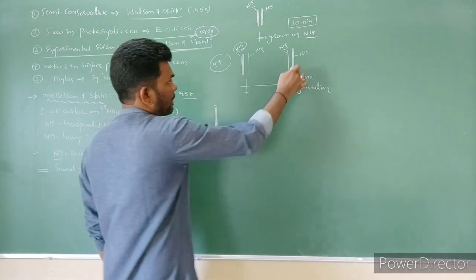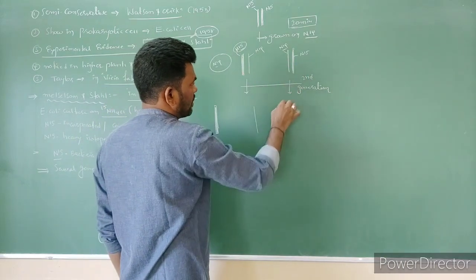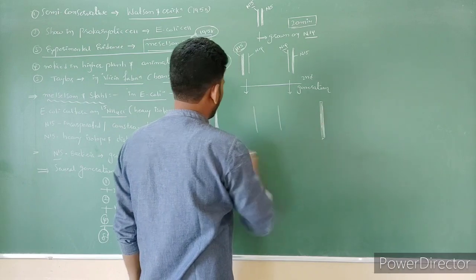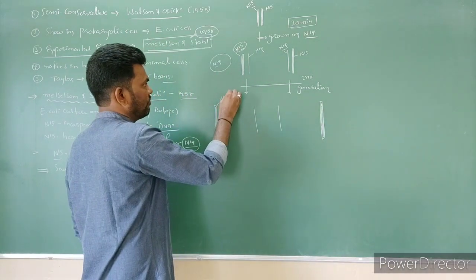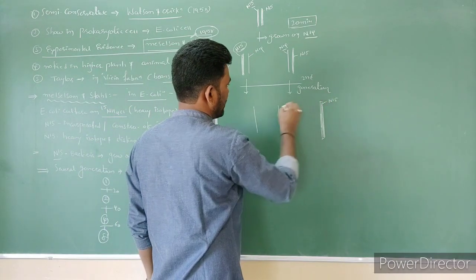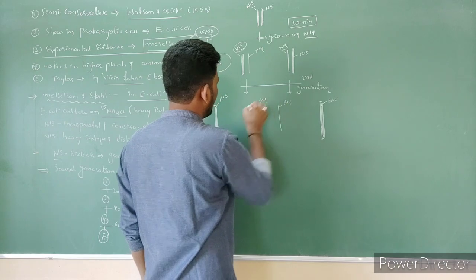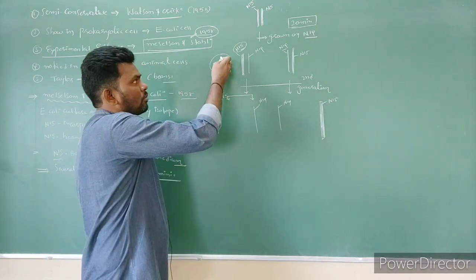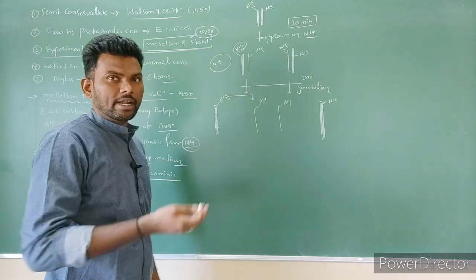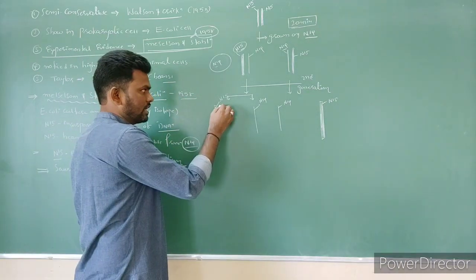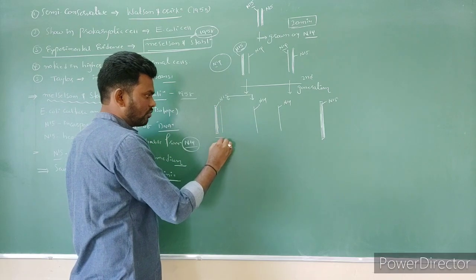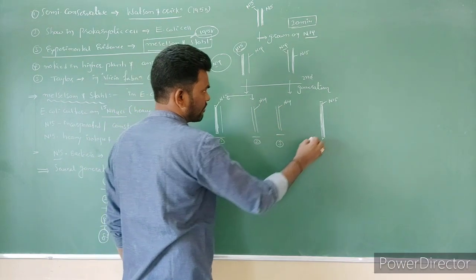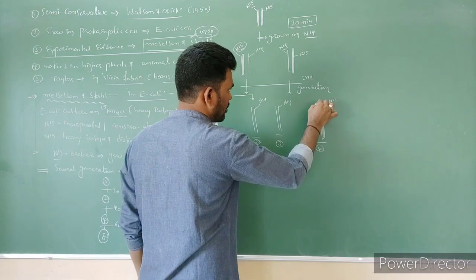Here is one heavy strand N15 and one light strand N14, and again one light strand N14 and one heavy strand N15. In the medium, only N14 nitrogen bases are available, so N14 base pairs with each strand to become DNA, and four DNA molecules are formed.